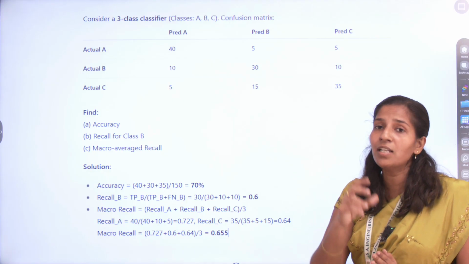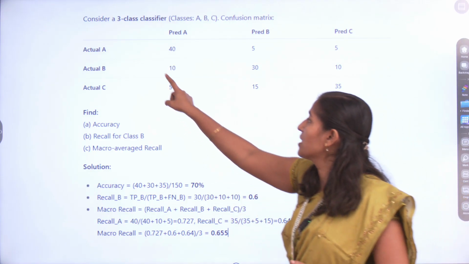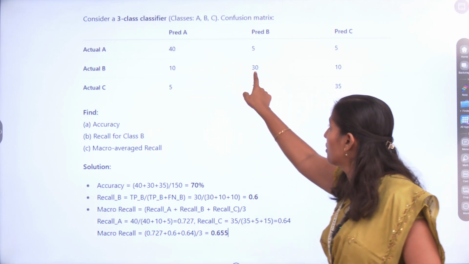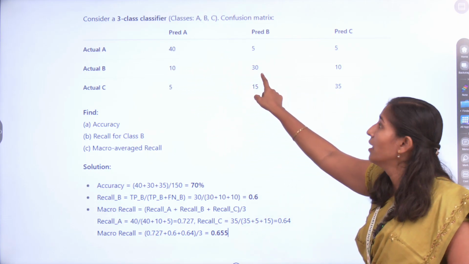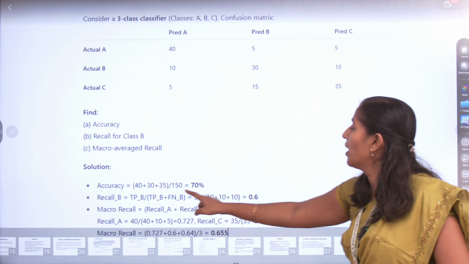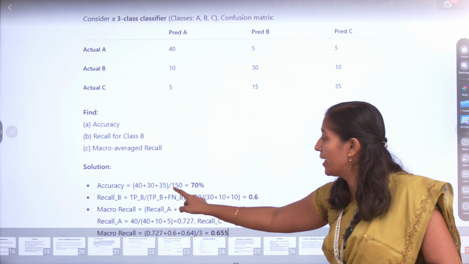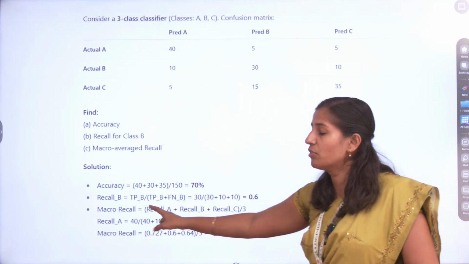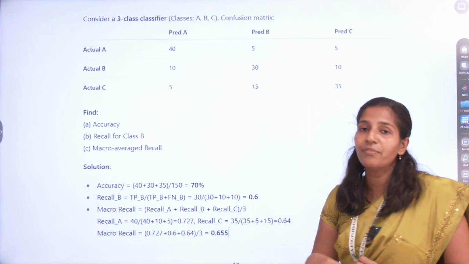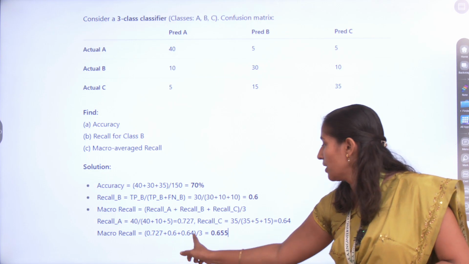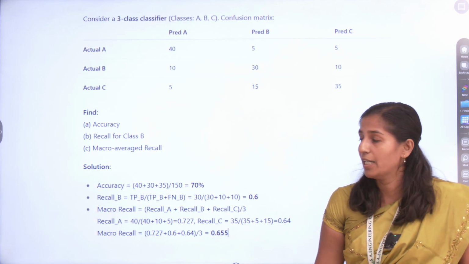Accuracy is based on the values that are truly predicted. That means actual A and predicted A. This is your truly predicted for A, truly predicted for B, and truly predicted for C. Using this, the truly predicted divided by the total values gives the accuracy. Likewise, you have to find the recall of A, recall of B, and recall of C. Adding these three and dividing by 3 is equal to macro recall.